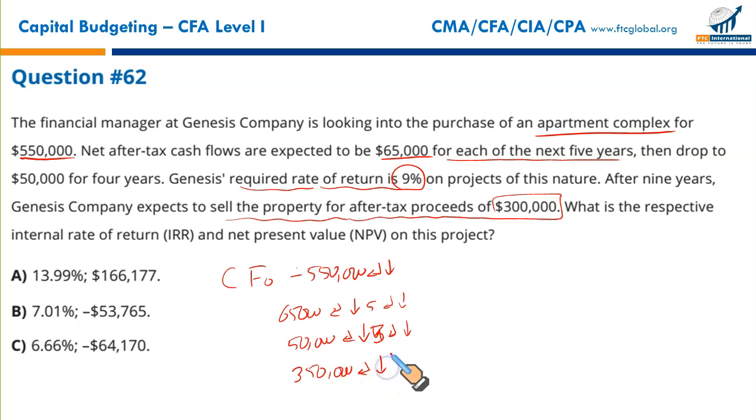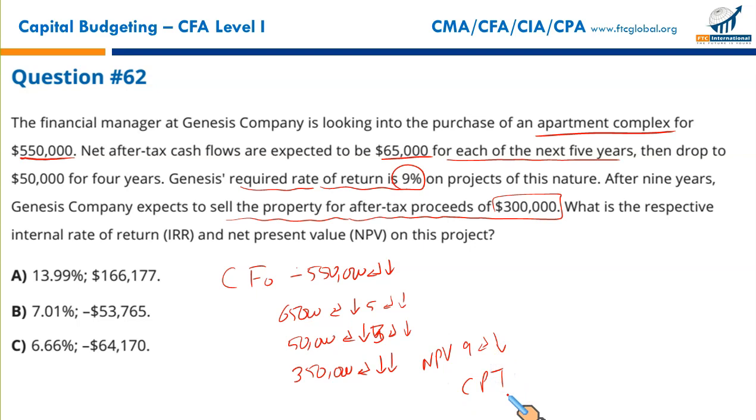Enter, down arrow key, and again down arrow key twice, because it is the single cash flow coming at the end of the project, called terminal cash flow. What you will do then, press the NPV key, enter the discount rate, that I believe was 9%. Enter, down arrow key, press CPT, and there you go.